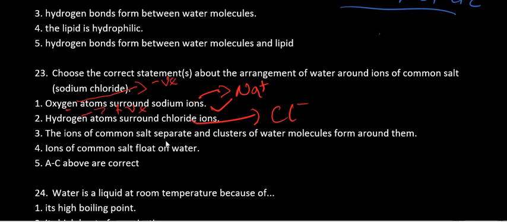The ions of common salt separate and clusters of water surround them. So yeah, which is also correct. Ions of common salt, no, they don't float. So the answer is that A to C is correct.